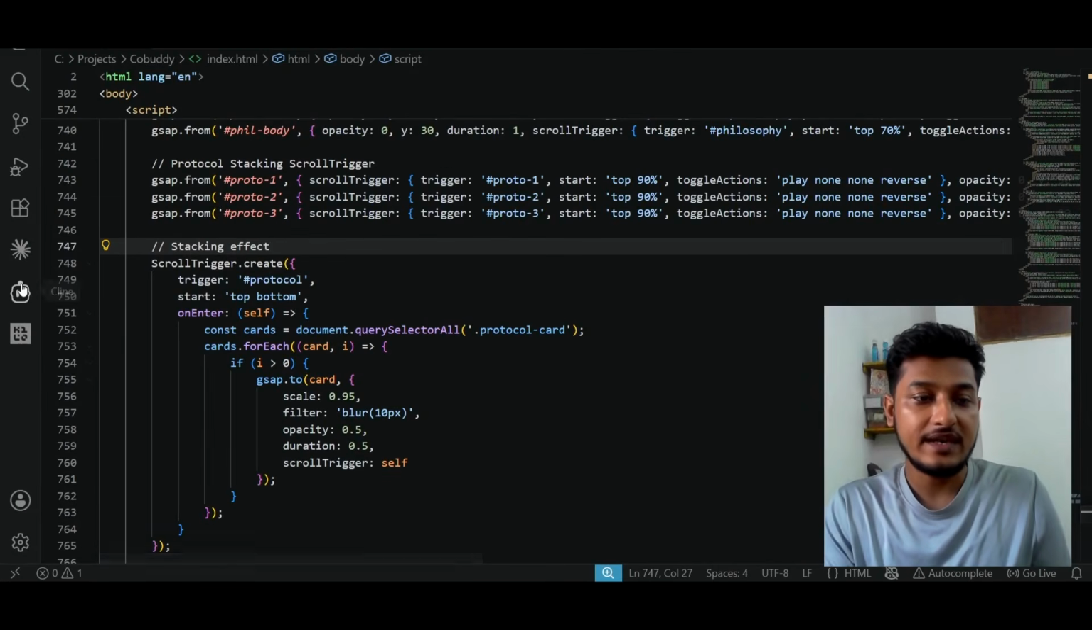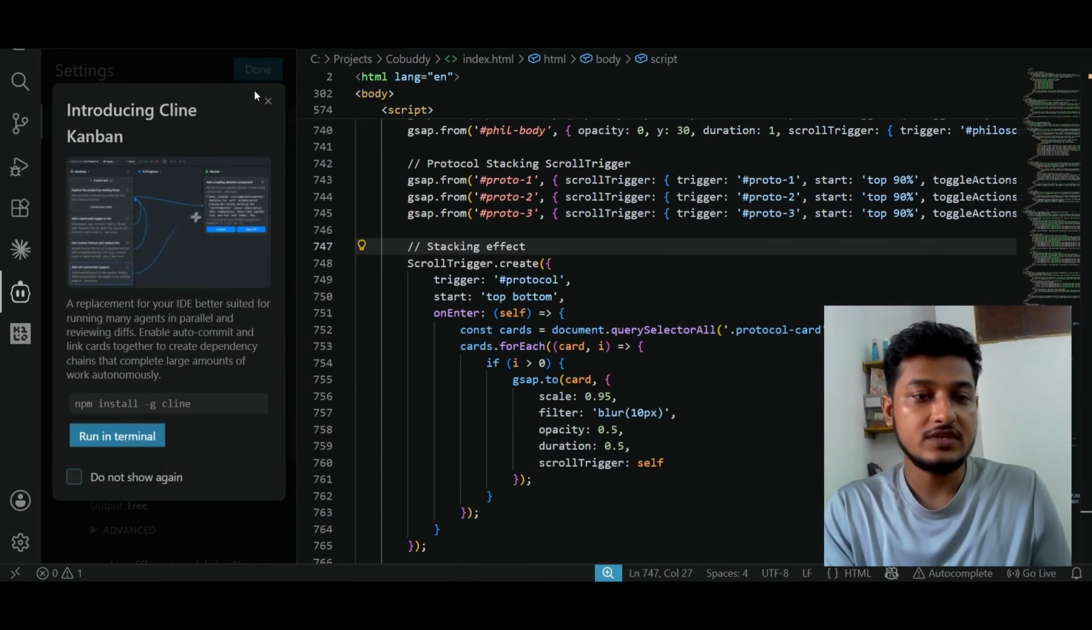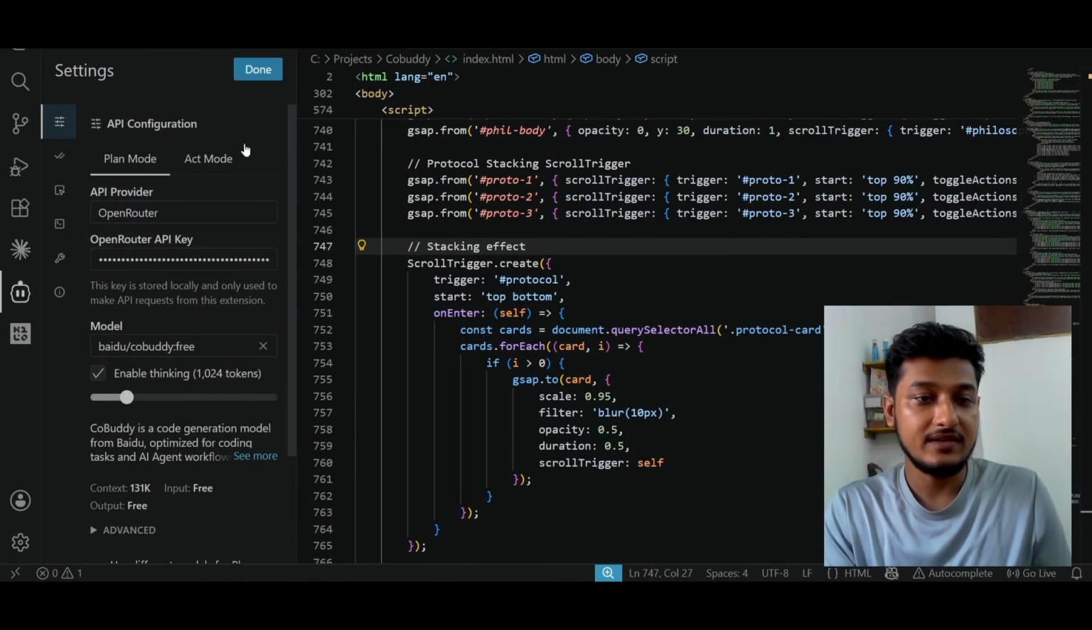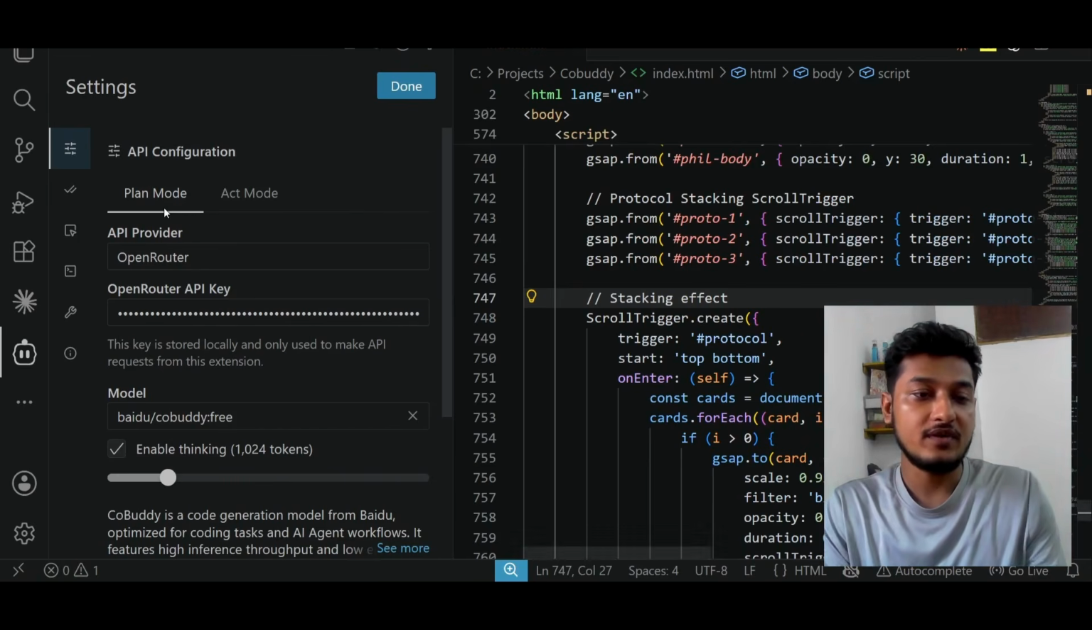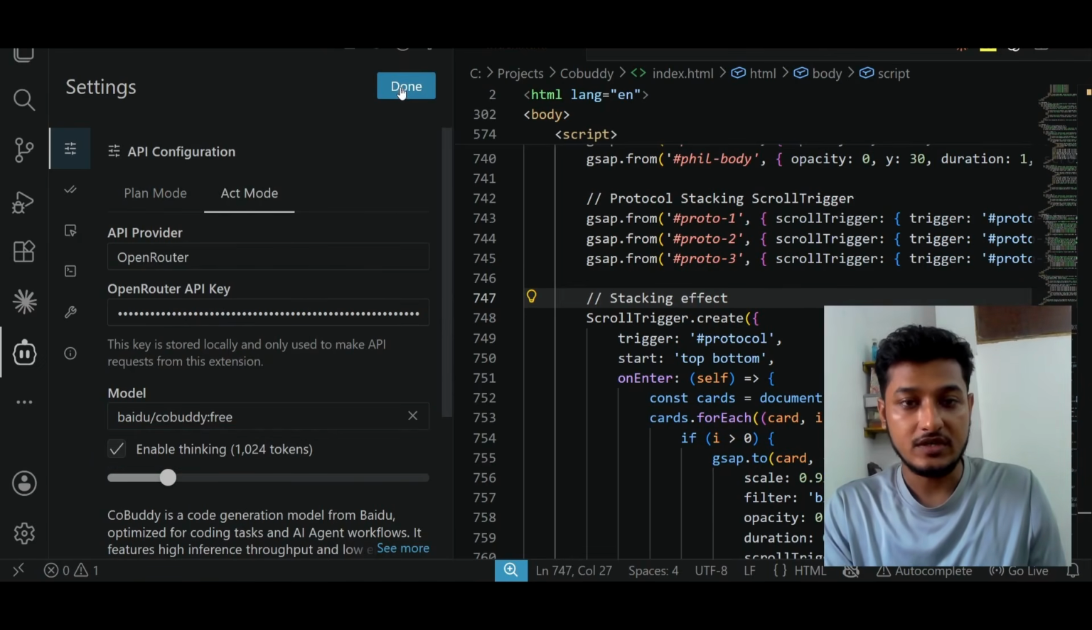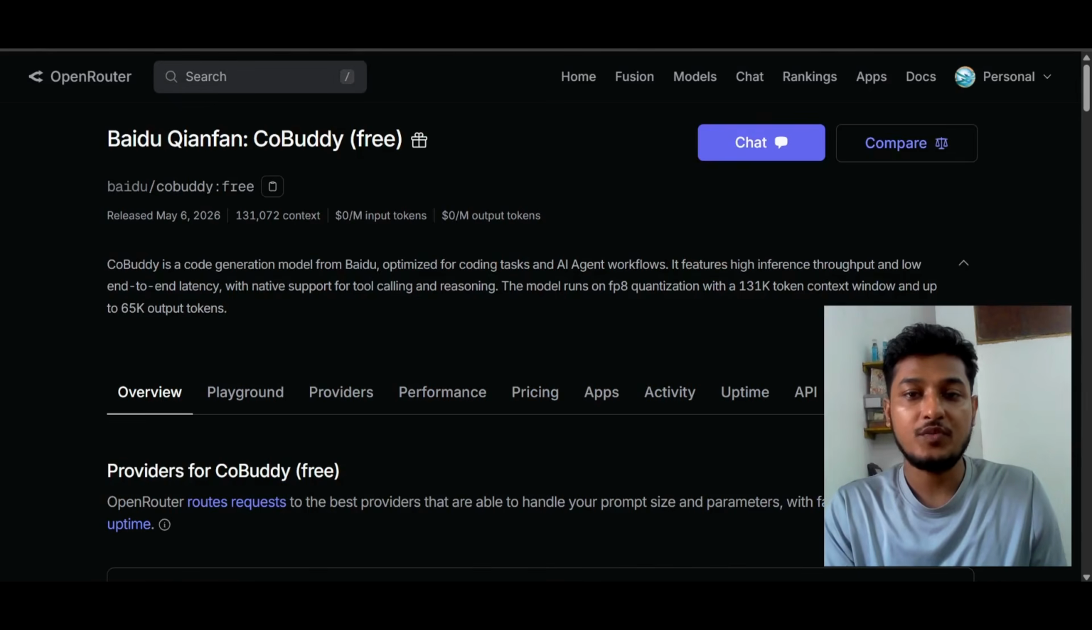In the case of Cline, it is very easy. You just go to the settings, and there you will find the plan and act mode. Select the API provider as OpenRouter, give your OpenRouter API key, and select the model CodeBuddy (free). Do the same for the act mode and you are good to go to use this model. If you want to know how to get the OpenRouter API keys, then just go to this link.